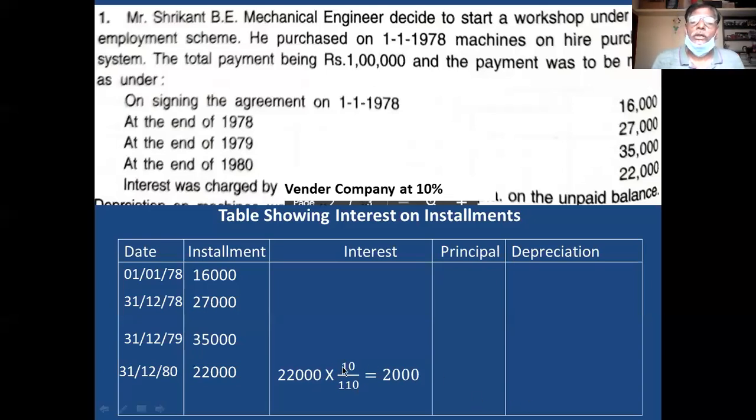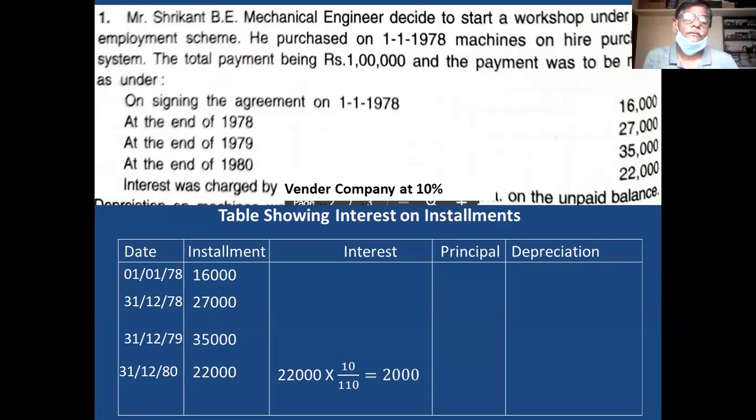So 22,000 into 10 divided by 110 is equal to 2,000. Remember this. 2,000 is the interest and installment total is 22,000. You see the point carefully. 22,000 is the installment. In that installment, interest is 2,000. Then what is the principal?